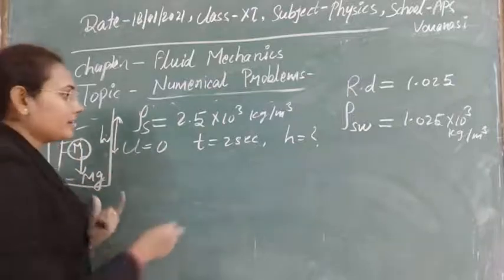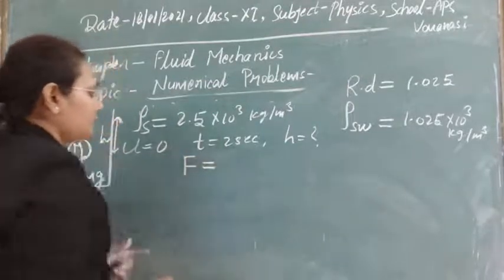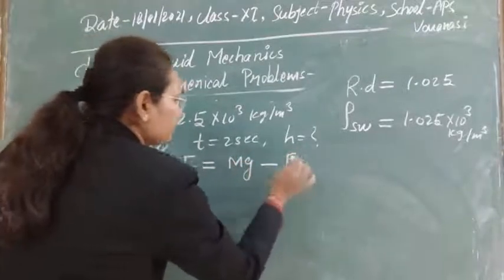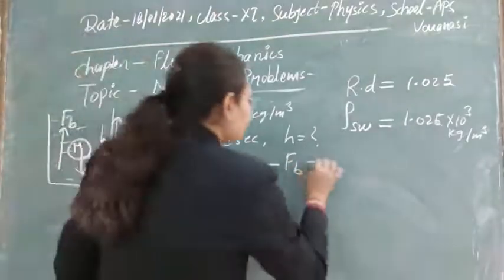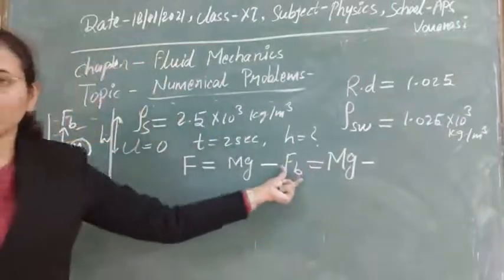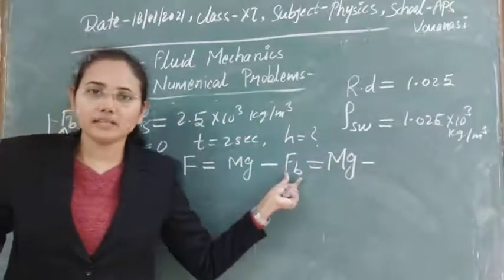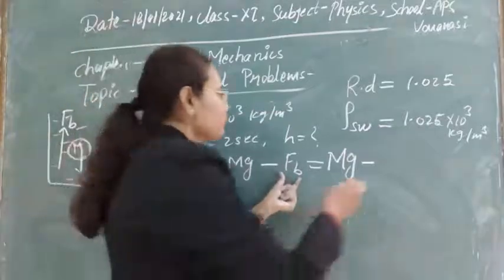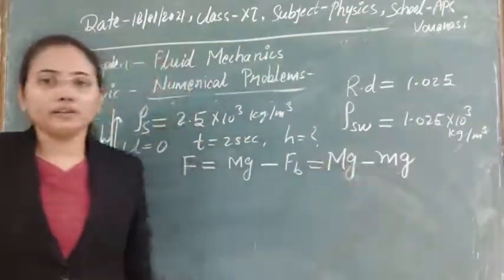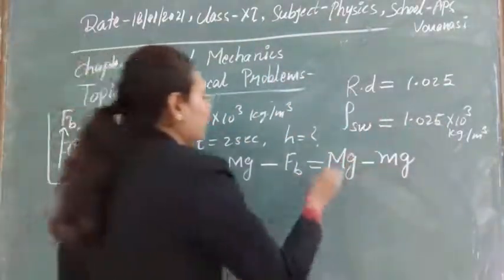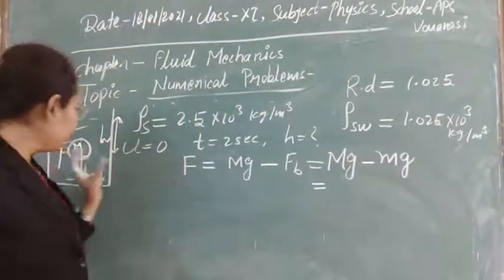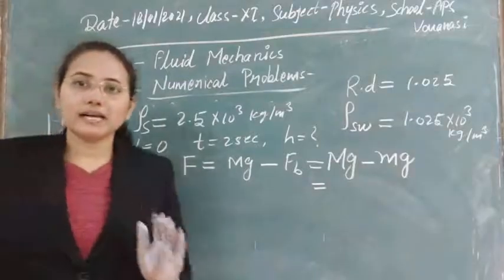So first of all, you can calculate the effective force. The effective force will be this weight minus this buoyant force. This is mg. The buoyant force is equal to the weight of liquid displaced. Suppose m is the mass of the liquid displaced. We don't know the value of m, but the volume of this substance and the volume of liquid displaced are the same.